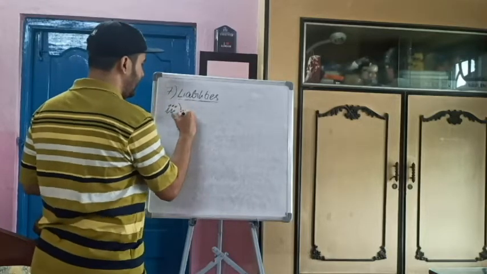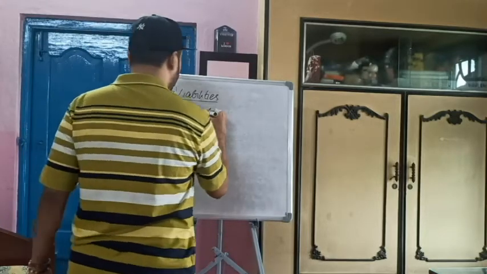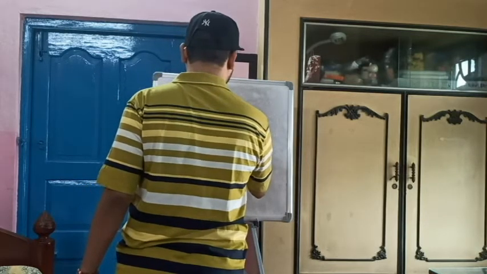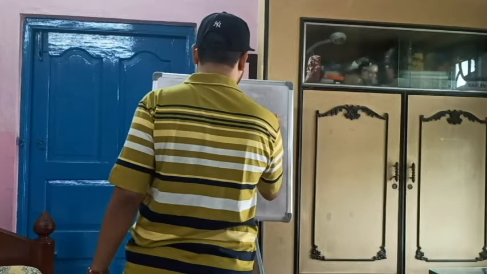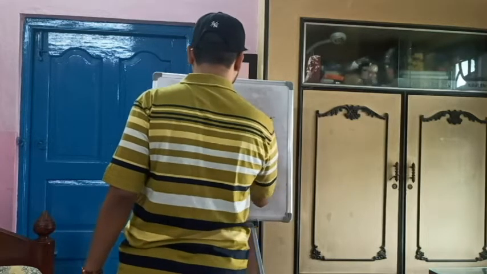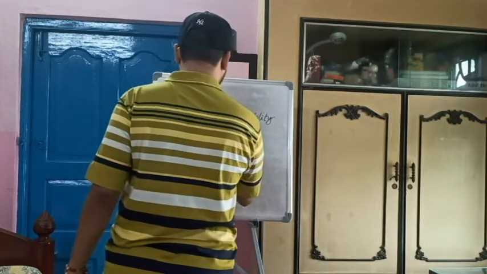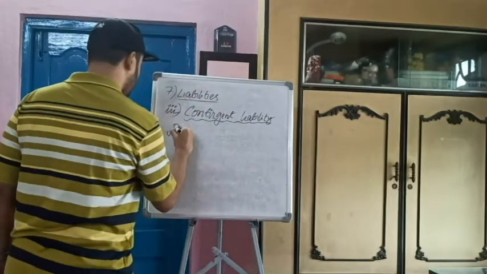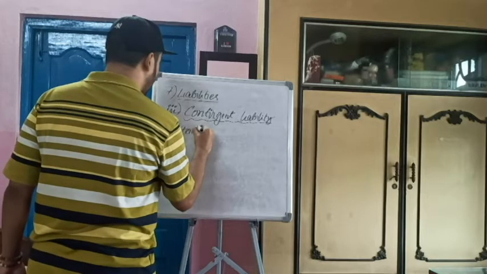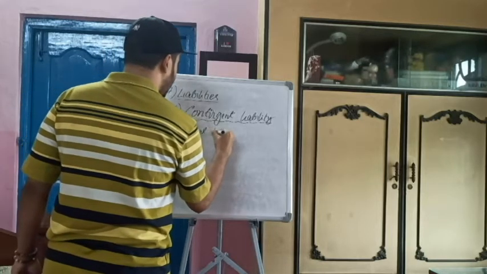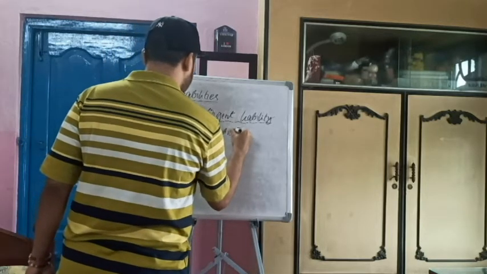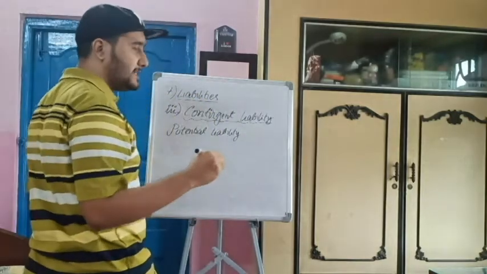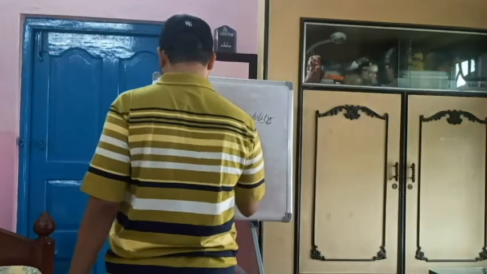Number third type of liability is contingent liability. What are these type of liabilities? These are potential liability. That means there is a potential that these liabilities might occur, but it may not also.